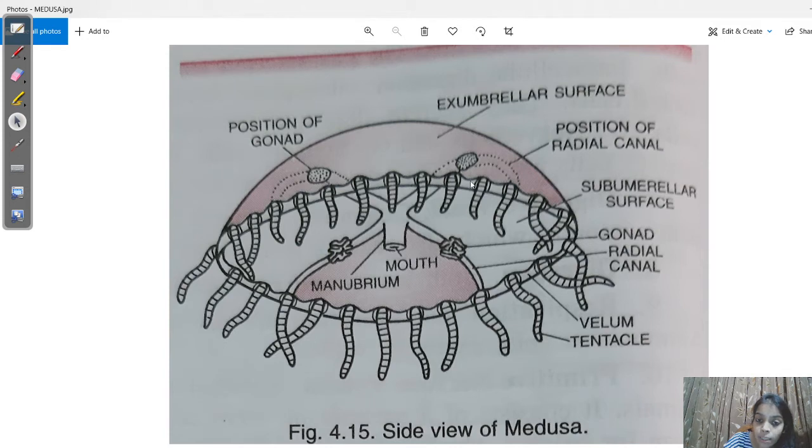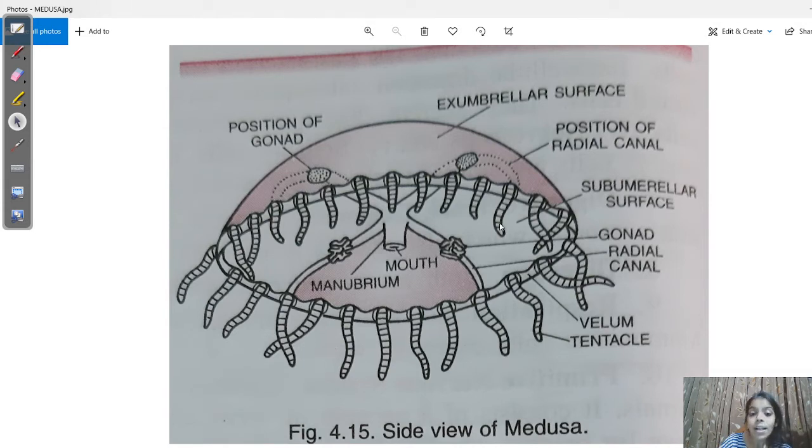The tentacles bear those cnidocytes which I have already described, which help in defense. These tentacles will also help the animal to locomote. Poriferans were sessile. These organisms are not sessile. They can locomote from one place to another with the help of tentacles.